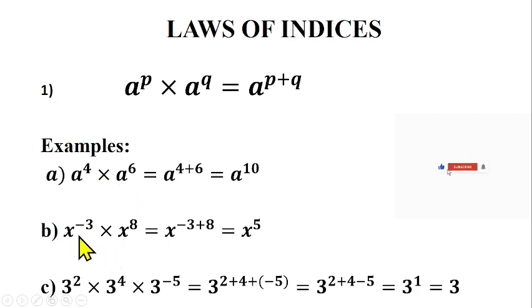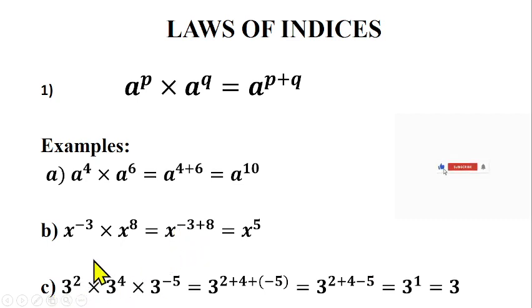Let's look at this next example. We are having x raised to power minus 3 times x raised to power 8. What can you see? This still looks like this law, in the sense that the base is x, the power is minus 3, times this base is x, the power is 8. That means they have the same base, and you're having multiplication between them. So you can pick one of the bases, which is x, then add the powers together. So you have minus 3 plus 8. Minus 3 plus 8 is 5. So we have x raised to power 5, which is talking about x in 5 places: x times x times x times x times x. Are we there?